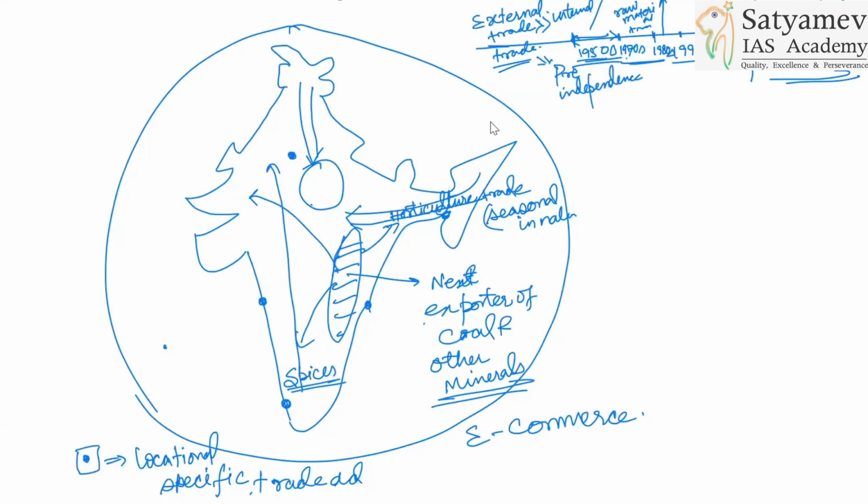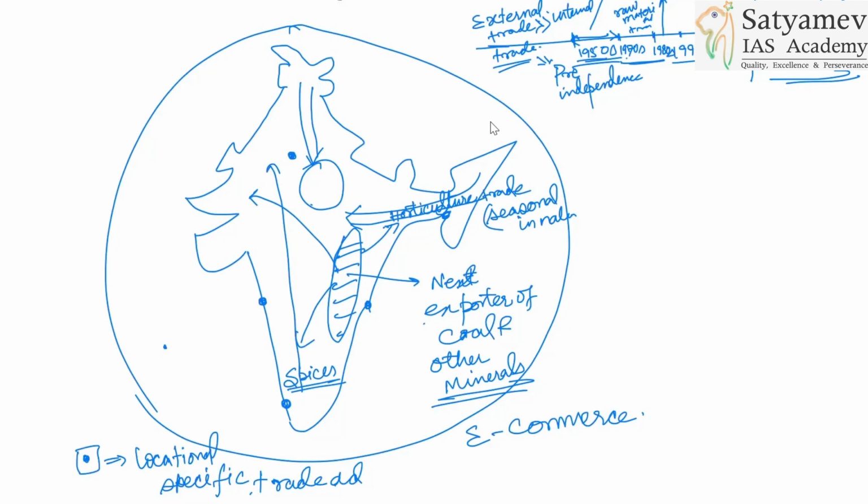In geography particularly, I'll tell you, be geographical. When you go to solve geography, think according to the geography. Geography means first thinking about the location. What is the particular location of that particular thing? Is there any locational advantage? Is there any advantage with Delhi?